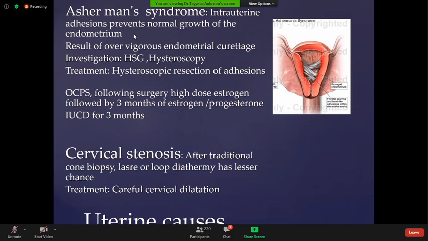Cervical stenosis is another cause of secondary amenorrhea. It occurs after a cone biopsy, or any trauma to the cervix, such as a cervical tear during delivery, instrumental or operative delivery, and sometimes after laser or loop diathermy, done for biopsy if there is cervical intraepithelial neoplasia, or sometimes done therapeutically to remove CIN 1, 2, or 3. The treatment of cervical stenosis is just careful cervical dilatation.